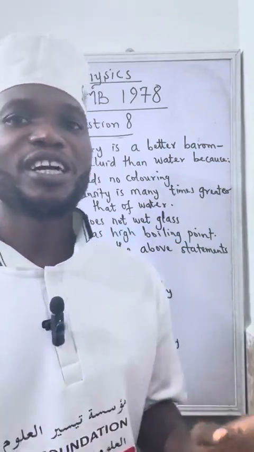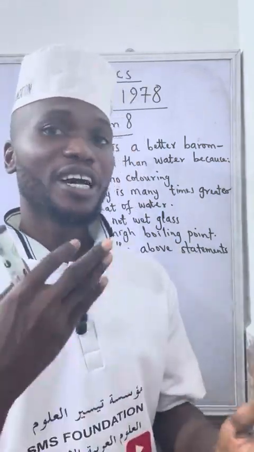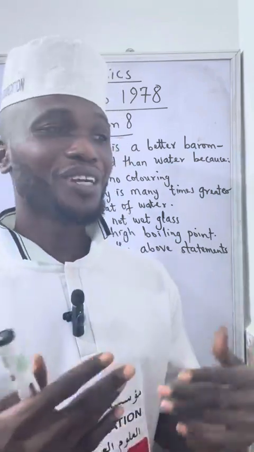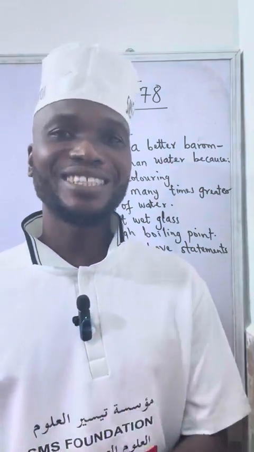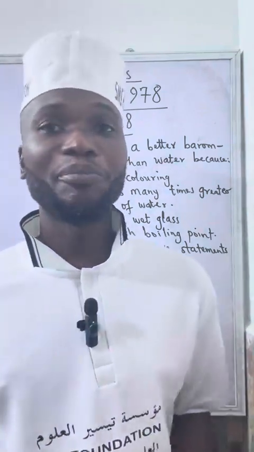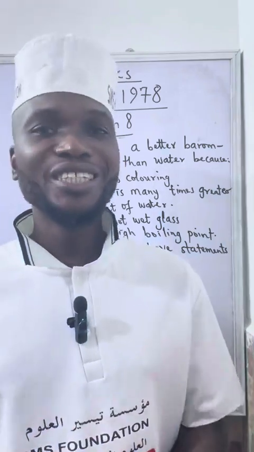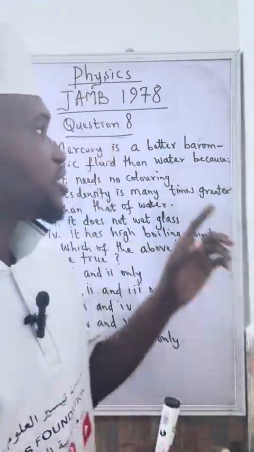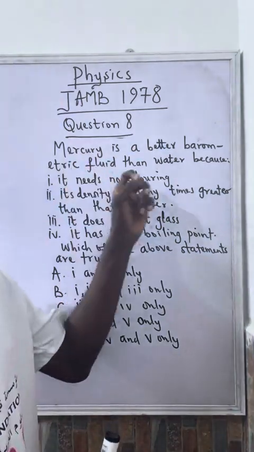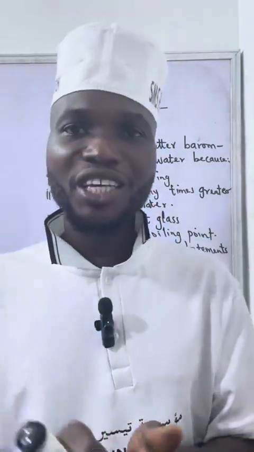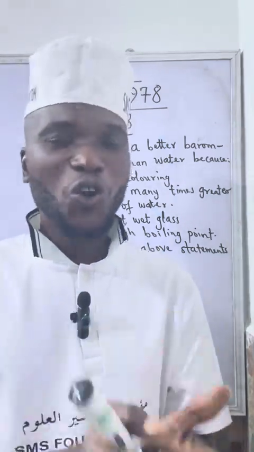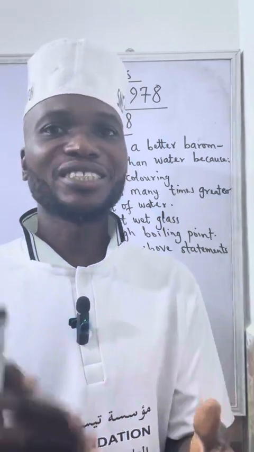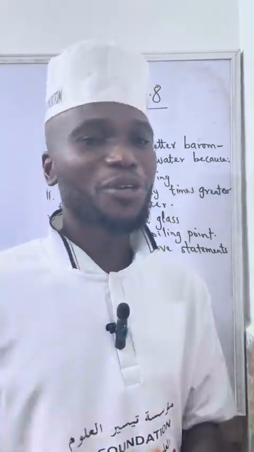Now we have different types of barometer. We have the aneroid barometer. We have the water column barometer, which is also known as hydrostatic barometer. We have the digital barometer. We have the mercury barometer. So this question now is talking about mercury. We want to compare between mercury barometer and water column barometer, which is also known as hydrostatic barometer.